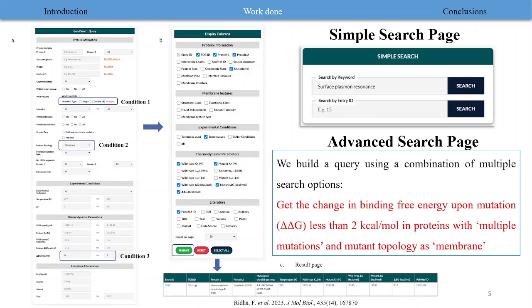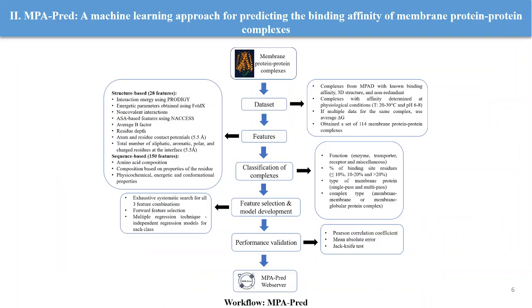Users can also search by entry ID and retrieve all the information related to that specific ID. And in the advanced search page, you can see that users are provided a build search query form as well as a display column form, and users can build a query using a combination of multiple search options. The results will be displayed in a table form, and you can also download the results in an Excel file format.